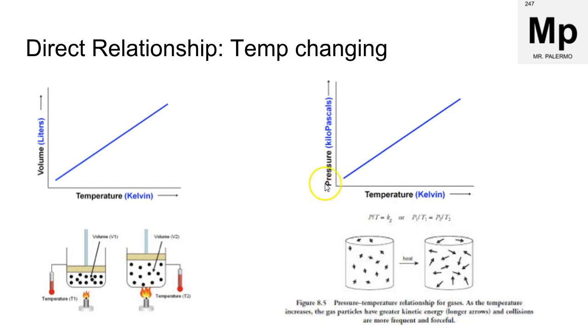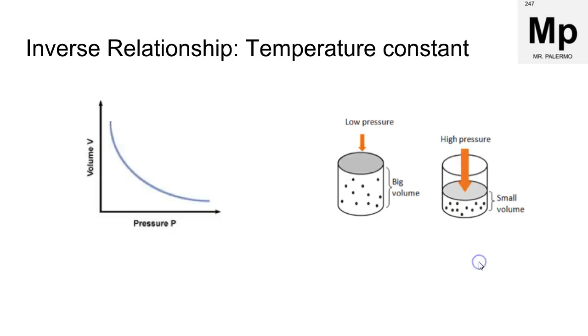Increasing temperature also increases the pressure because as we increase temperature, as I said, the particles are going to move faster and generate more force on the walls of the container. So again, when temperature is involved, it's a direct relationship. When temperature is not involved, it's an inverse relationship. So when one increases, the other one decreases.